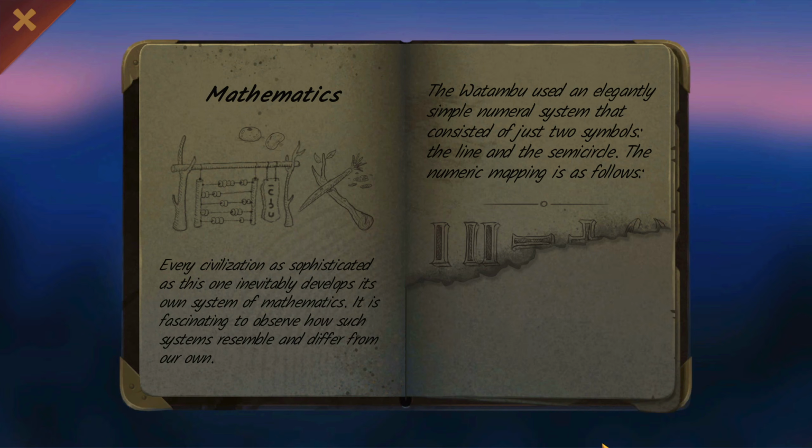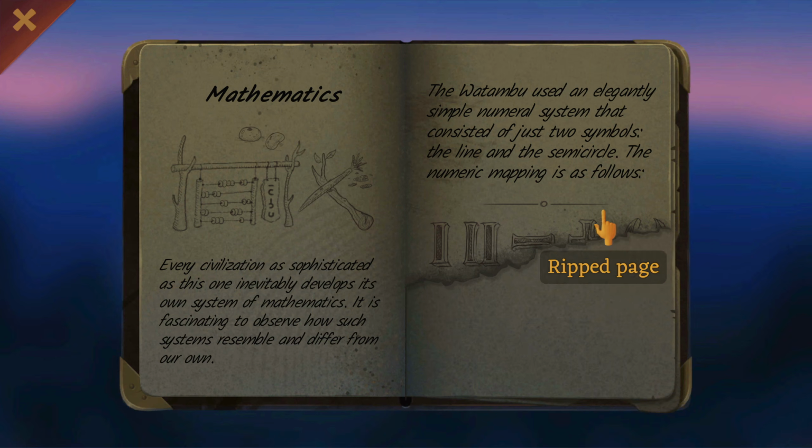Mathematics. "Every civilization as sophisticated as this one inevitably develops its own system of mathematics. It's fascinating to observe how such systems resemble and differ from our own. The Watambu used an elegantly simple numeral system that consisted of just two symbols, the line and the semicircle. The numeric mapping is as follows," and of course, we don't have it. It's a ripped page. This last page is torn. I'm going to need that. I'm definitely going to need that.